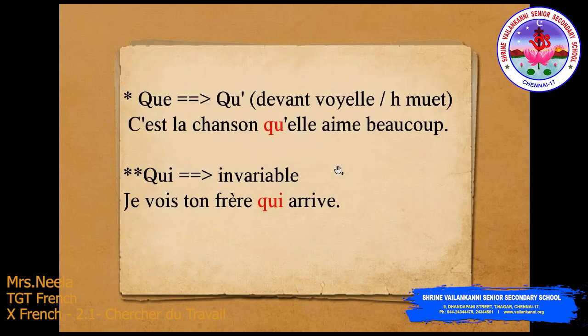Now we'll see about the que. The que, when before a vowel or the H muet, you will be placing it as QU apostrophe. See the example. C'est la chanson qu'elle aime beaucoup. So you're not writing que, instead you're writing QU apostrophe. But this doesn't happen with qui. So qui is invariable, you have to write it fully. So the example here, je vois ton frère qui arrive. Of course it is a vowel, but there is no vowel clash.